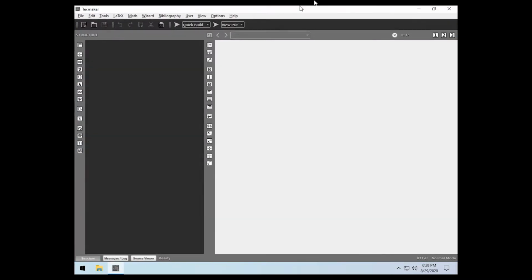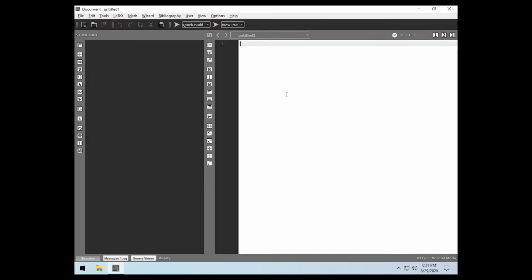And here's the basic TexMaker IDE. Now with TexMaker, we can start a new document, document class.